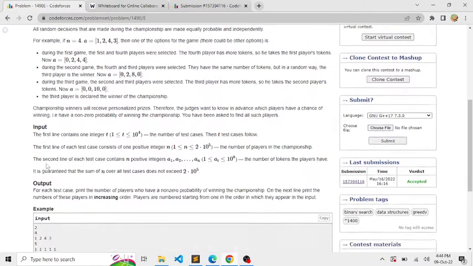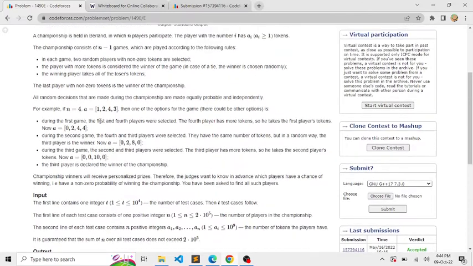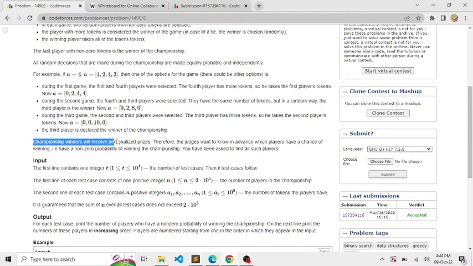This is the given example, and hence in this example, the third player is declared the winner of the championship. The championship winner will receive personalized prizes. Therefore, the judges want to know in advance which players have a chance of winning, that is, have non-zero probability of winning the championship. You have been asked to find all such players.